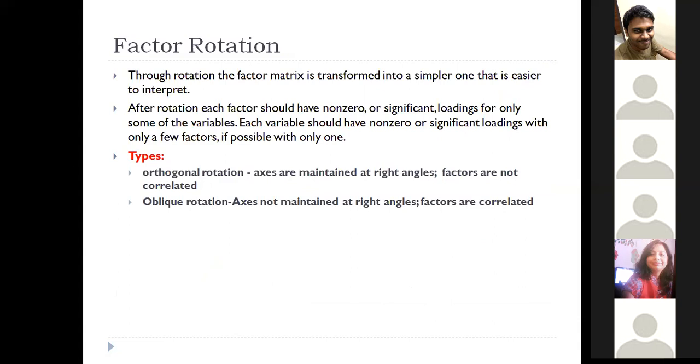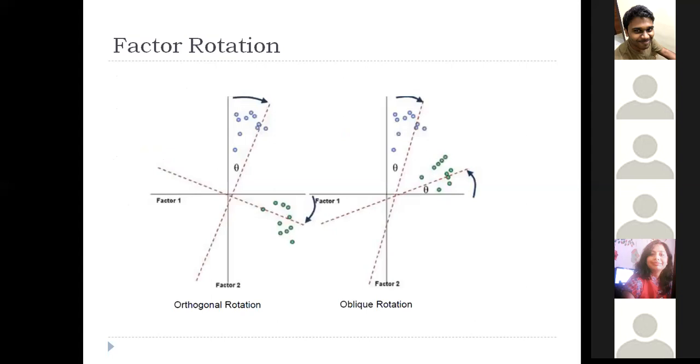Because of this rotation of your factors, you're transforming your complex data into a simpler form. There are two different types: orthogonal rotation and oblique rotation. When your x and y axes are maintained at right angles, that is orthogonal rotation. When the right angles are not maintained, it is called oblique rotation. For orthogonal rotation, your factors will not be correlated. For oblique rotation, your factors will be correlated.